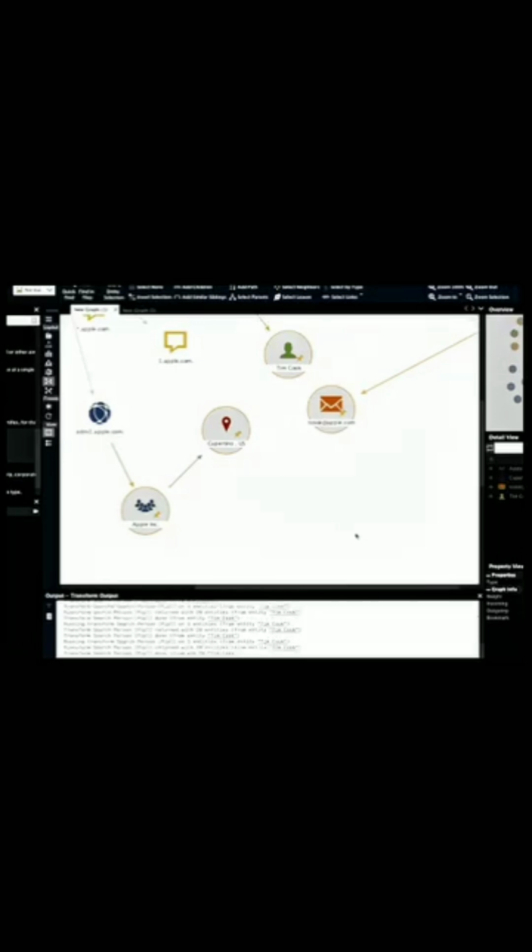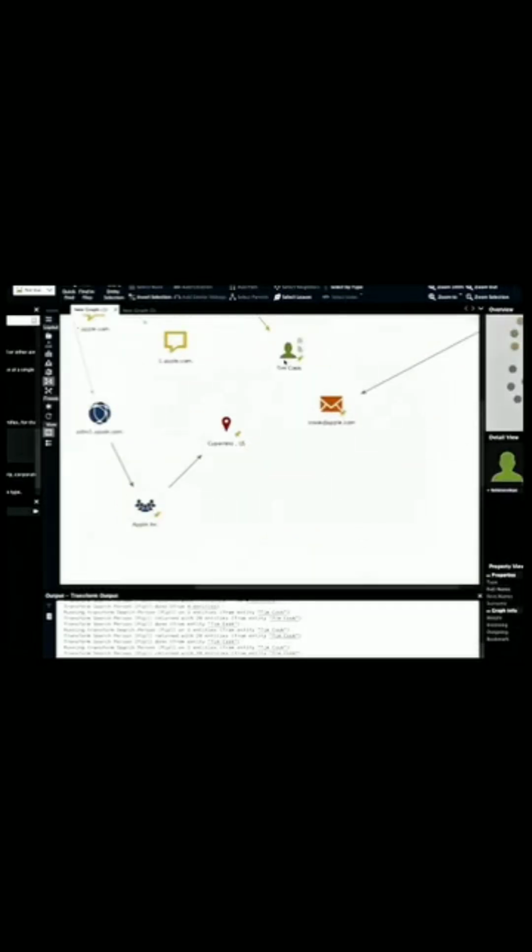Maltego, an open-source intelligence (OSINT) and forensics tool that enables users to gather and visualize data from various sources. It excels at mapping relationships and connections between people, organizations, and online assets, making it invaluable for investigative research.